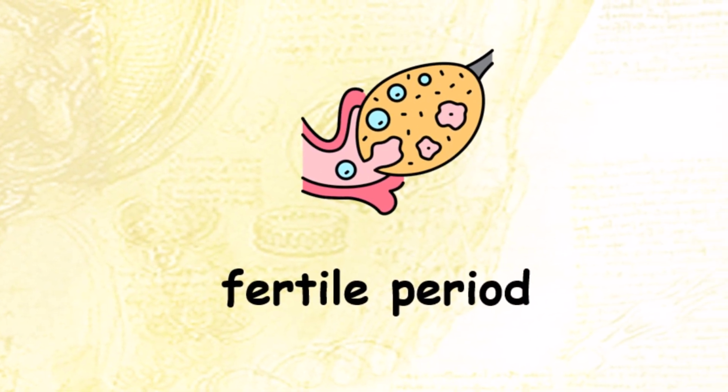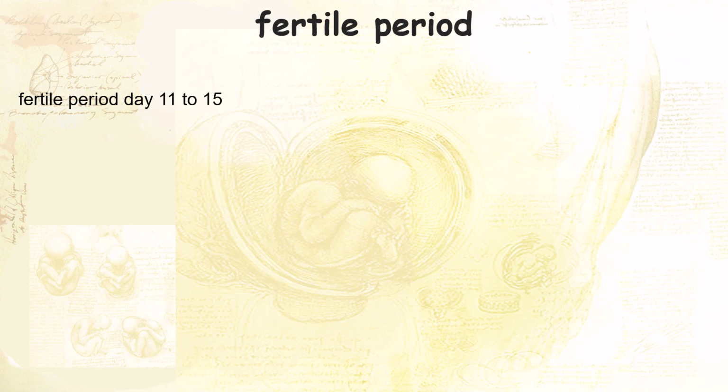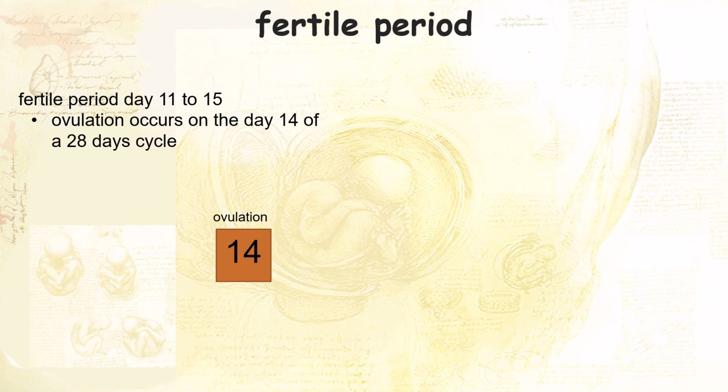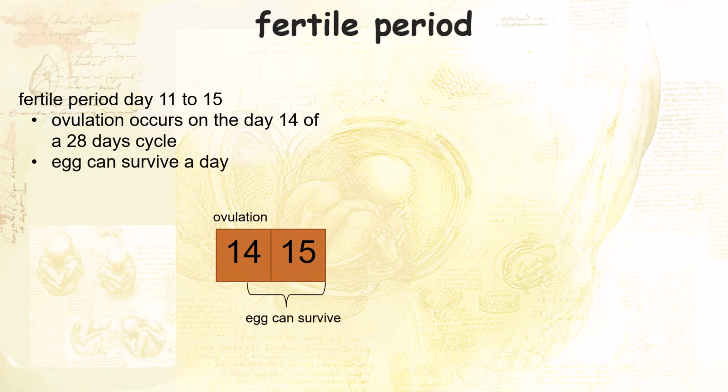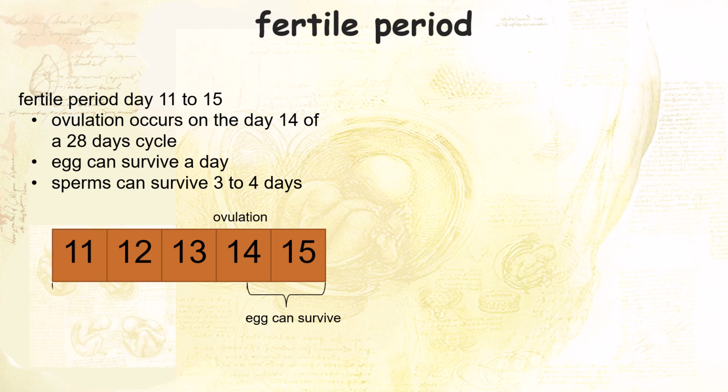Fertilization can only take place during the fertile period. The fertile period occurs from day 11 to 15 in your O-level syllabus. This is because ovulation occurs on day 14 of a 28-day cycle, and the egg can survive for a day, while sperm can survive 3 to 4 days. Hence, day 11 to 15 is the fertile period. Before and after is considered the infertile periods.